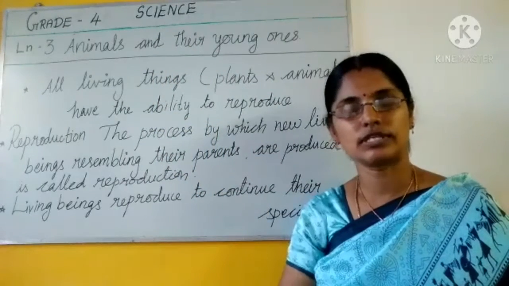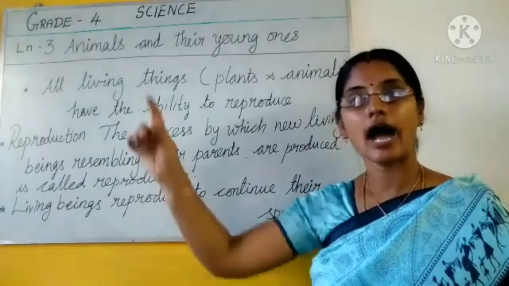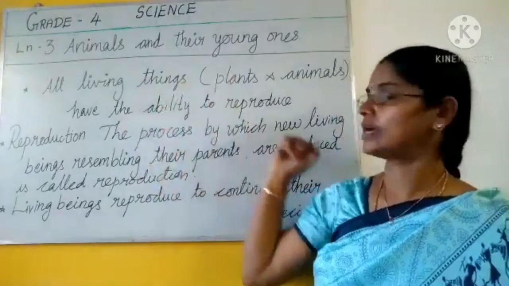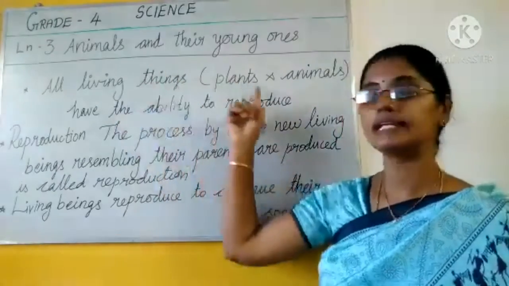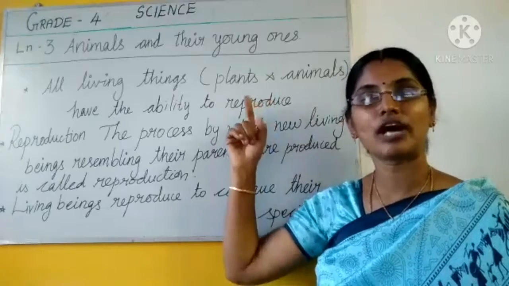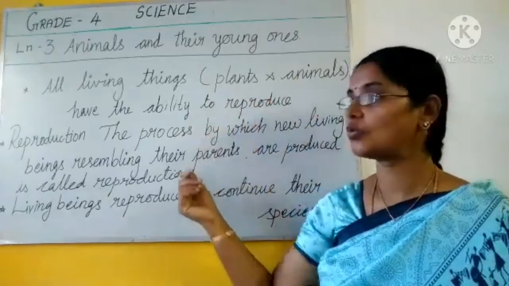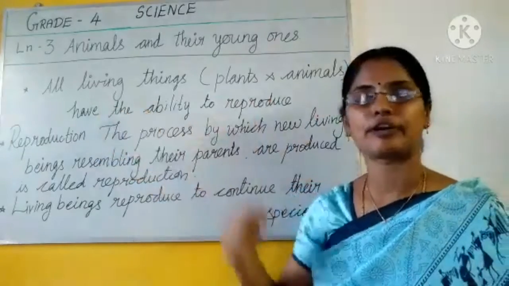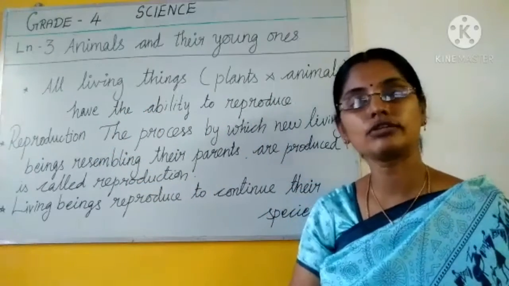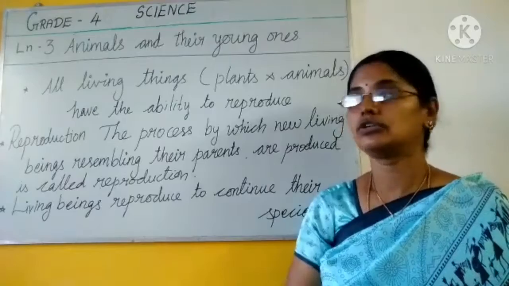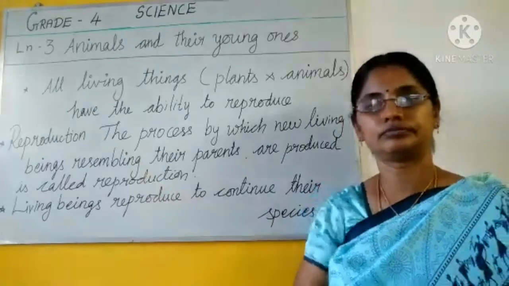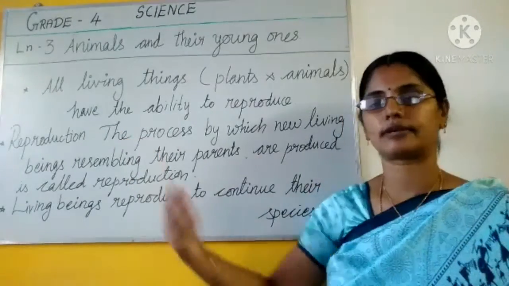Today we are going to see lesson 3, animals and their young ones. By seeing the title itself, you came to know we are going to see about reproduction in animals. What is meant by the word reproduction? Before going to that, you look into this world. All living things are there.